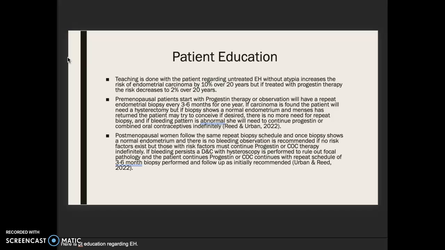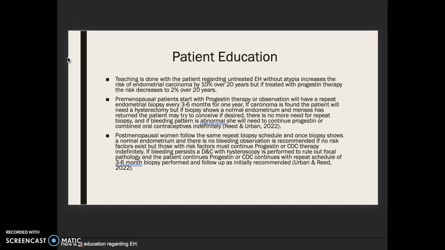Premenopausal patients start with progestin therapy or observation will have a repeat endometrial biopsy every 3 to 6 months for 1 year. If carcinoma is found, the patient will need a hysterectomy, but if biopsy shows a normal endometrium and menses has returned, the patient may try to conceive if desired. There is no more need for repeat biopsy, and if bleeding pattern is abnormal, she will need to continue progestin or combined oral contraceptives indefinitely.